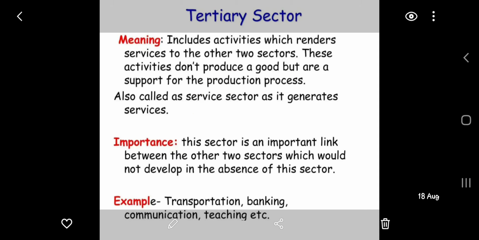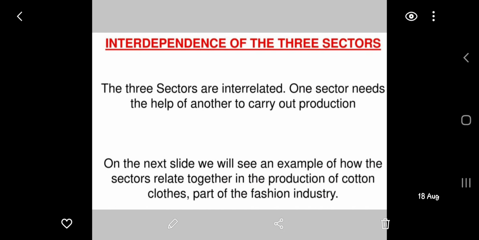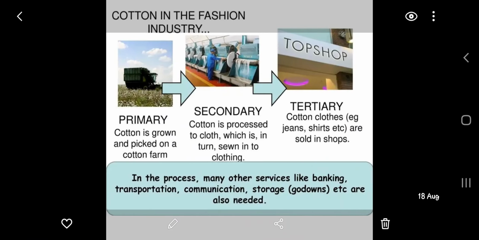Now, as I told you before also, all these three sectors are interdependent on one another, so that we are going to discuss here: the interdependence of the three sectors on one another. Here, through an example, the production of cotton, we will discuss.